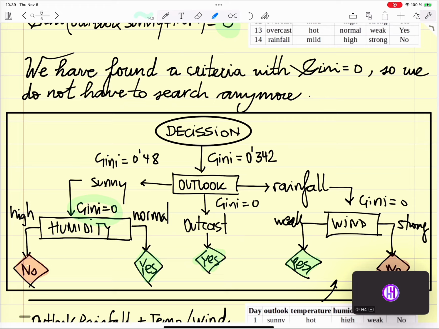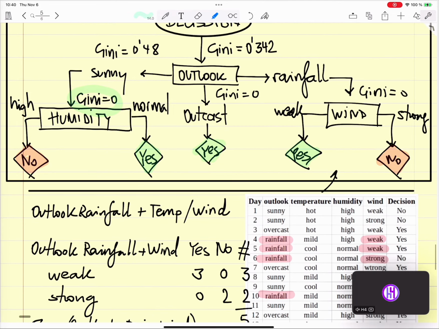Then you cannot find out it's a yes or a no. You need to continue combining outlook sunny, humidity high with wind and temperature until you come out, okay? You can only close with yes or no if Gini is 0.